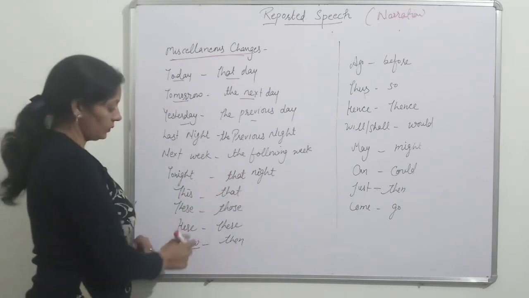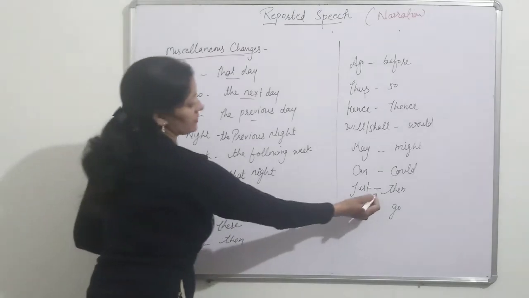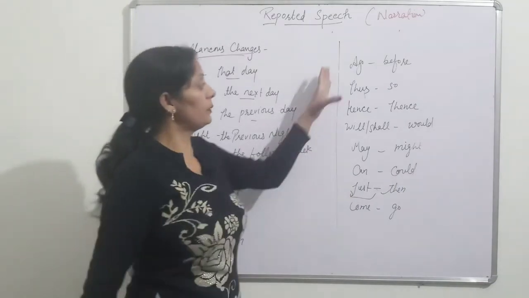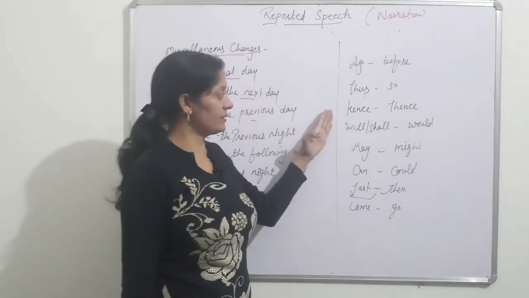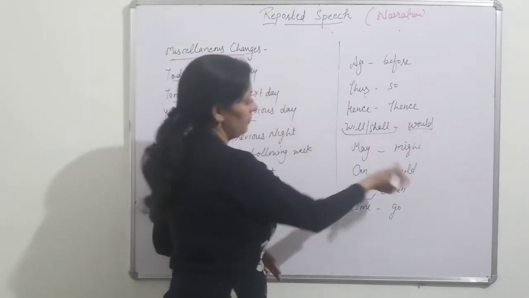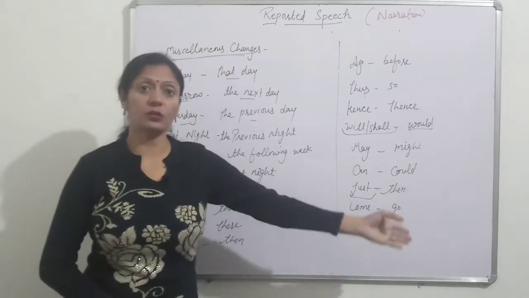This is changed into that, these, those, here, there. Now and just are both changed into then. Ago is changed into before, thus into so, hence into thence. Will or shall are changed into would. May is changed into might, can is changed into could, and come is changed into go.